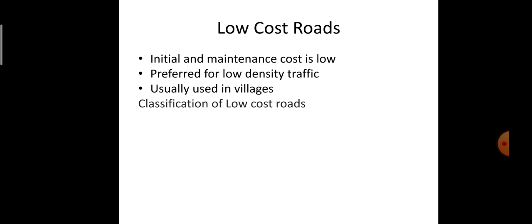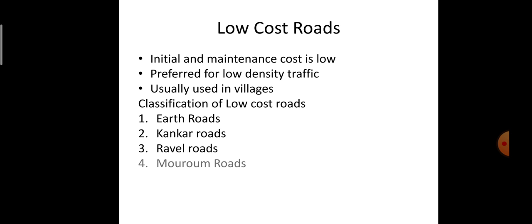Again, low cost roads are classified based on the material used. The first one is earth road, second is conker road, third is gravel road, fourth one is moram road, and fifth one is waterbound macadam road.